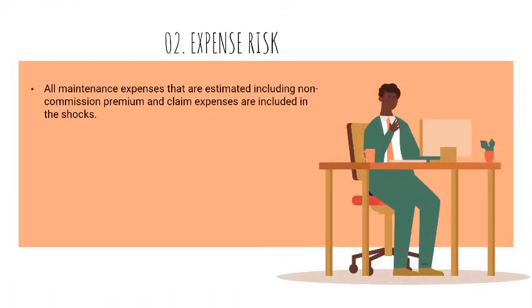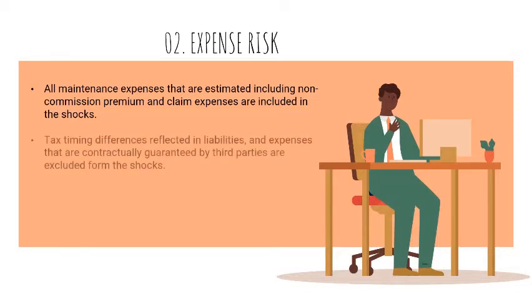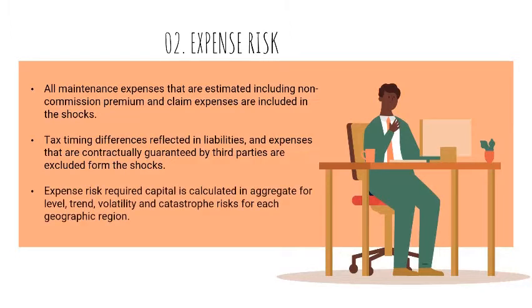All maintenance expenses that are estimated, including non-commission premium and claim expenses, are included in the shocks. Next, tax timing differences reflected in liabilities, and expenses that are contractually guaranteed by third parties, are excluded from the shocks. Finally, expense risk required capital is calculated in aggregate for level, trend, volatility and catastrophe risks for each geographic region.